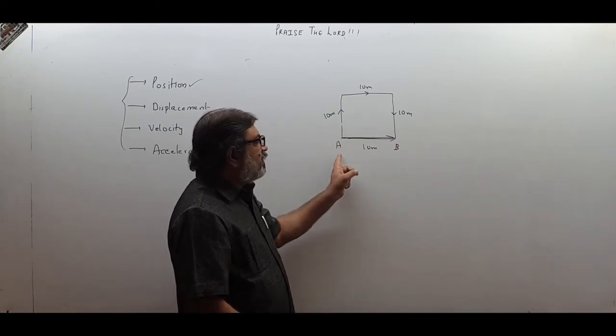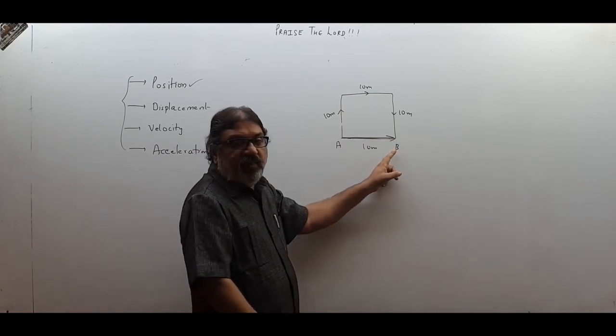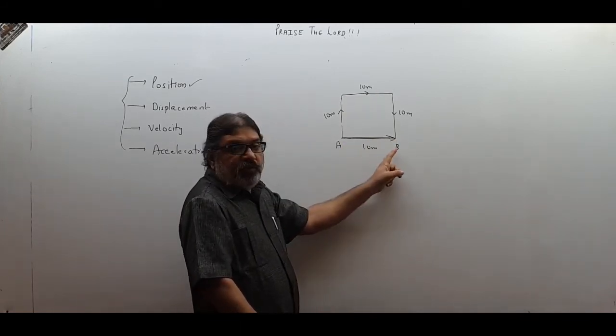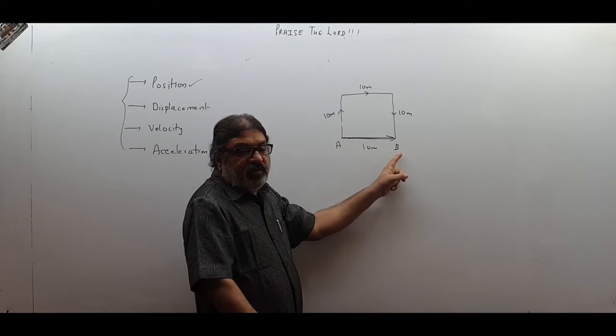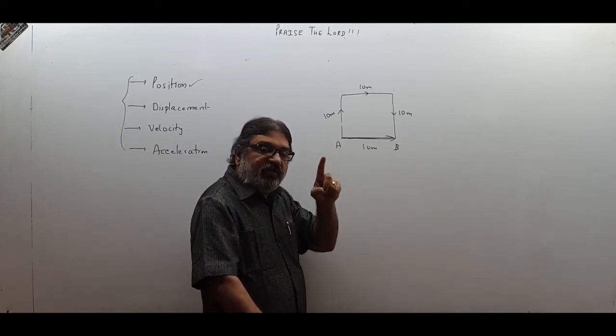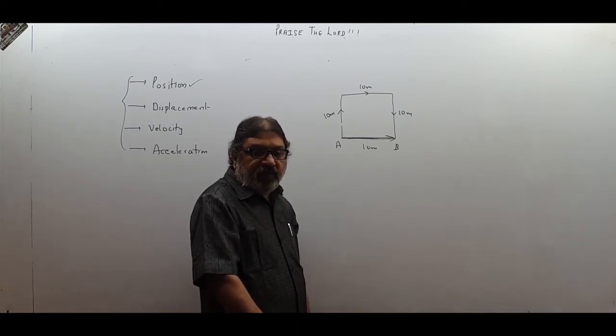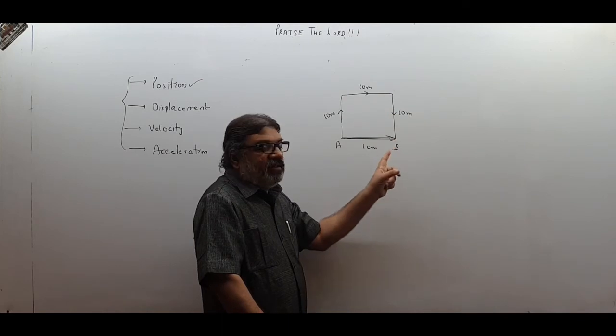Straight distance between initial point and final point. The body went from here and it stopped over here. This was the starting point, this was the last point. Initial point, final point. So what is the straight distance between initial and final point? That is displacement. Distance is the actual path length. Actual path length, that is distance.